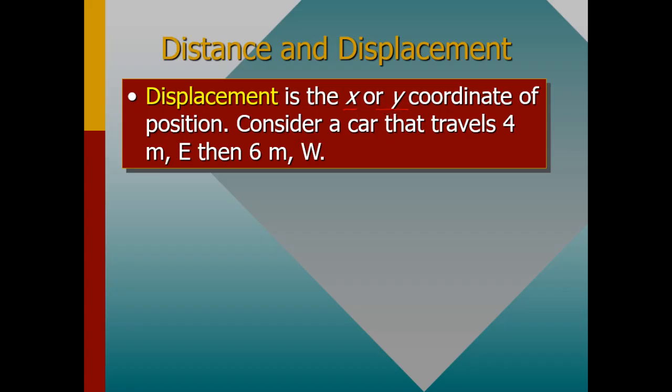So a very good example we can consider when you talk about displacement and distance: let's say a car that travels 4 meters east, then 6 meters west. For us to understand how displacement and distance can be applied, we can simply consider a car that is traveling 4 meters east, then 6 meters west.